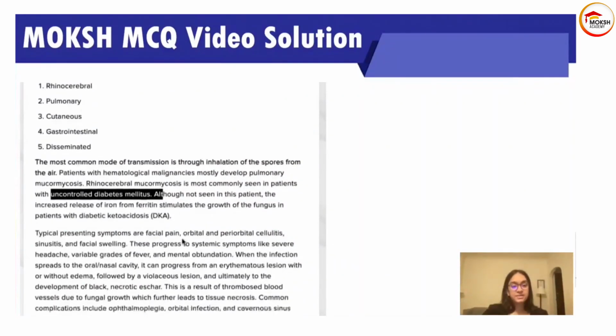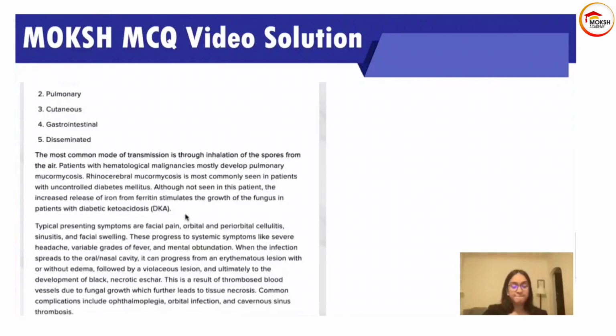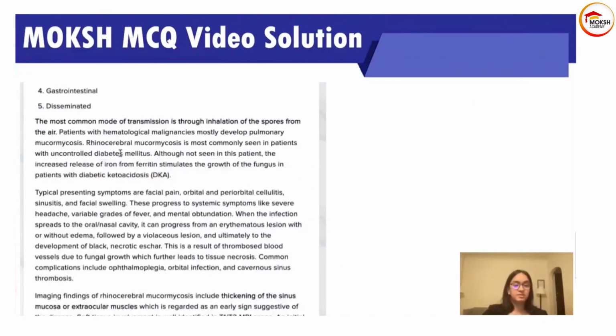Although not seen in this patient, the increased release of iron from ferritin stimulates the growth of fungus in patients with DKA. So this is not a very high yield point to remember. Just remember the association between DKA and rhinocerebral mucormycosis.